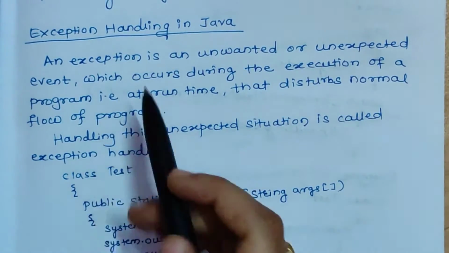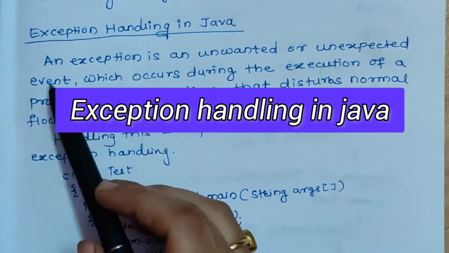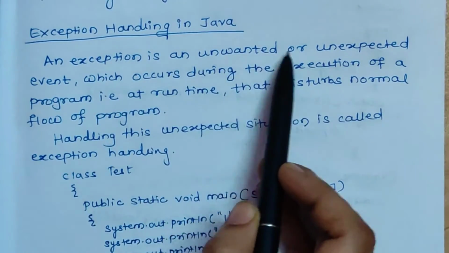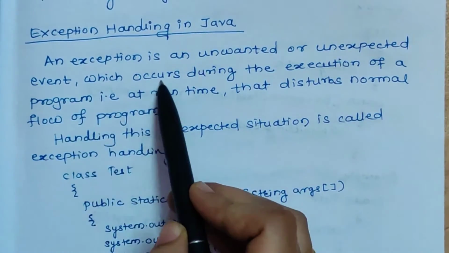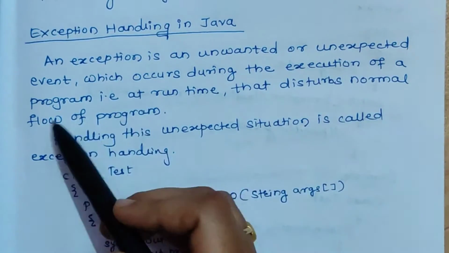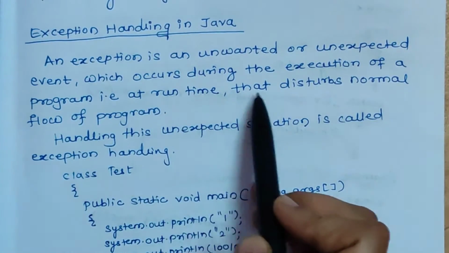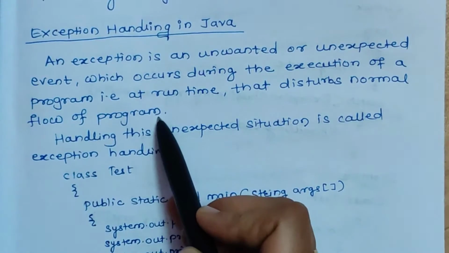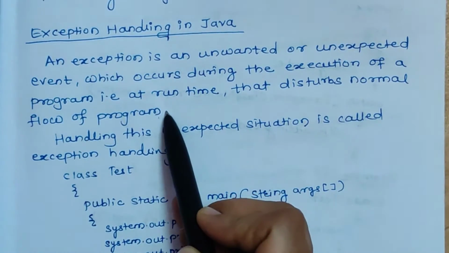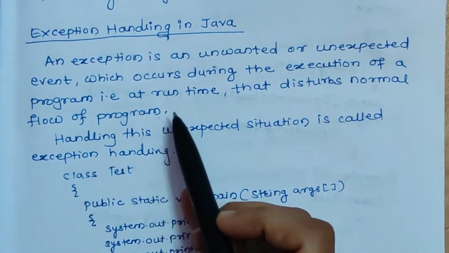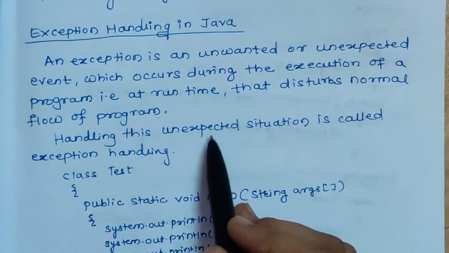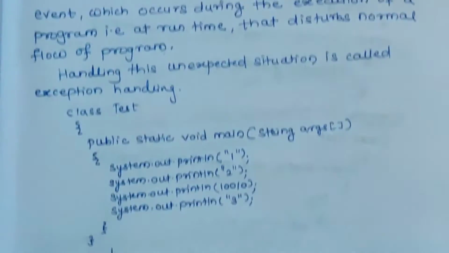In this video we are discussing exception handling in Java. An exception is an unwanted or unexpected event which occurs during the execution of a program, that is at runtime, that disturbs the normal flow of a program. So this is a basic definition of an exception. We also call an exception an unexpected situation.